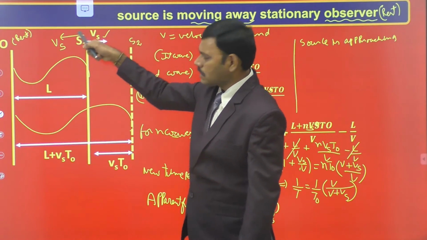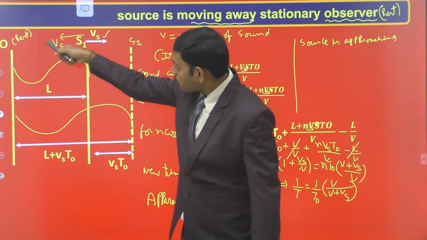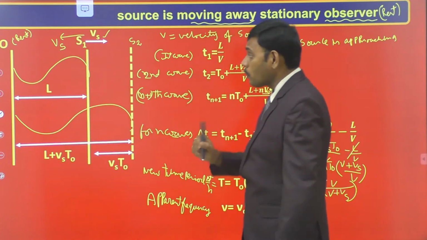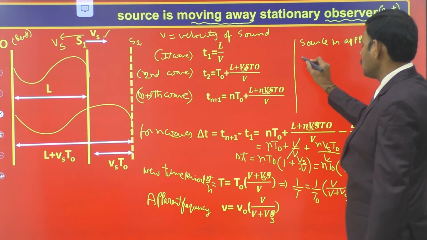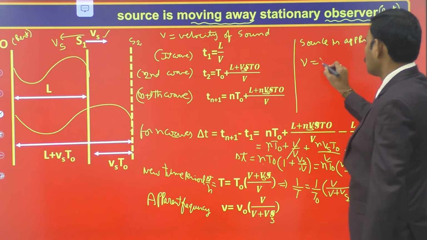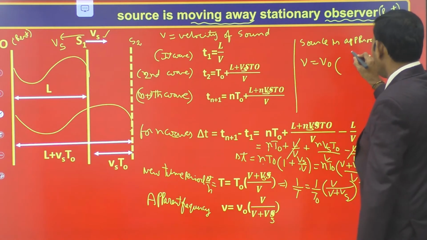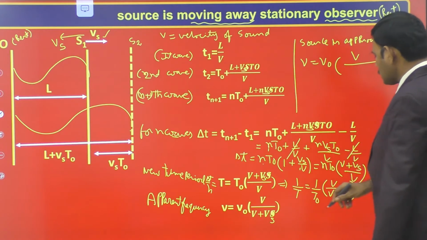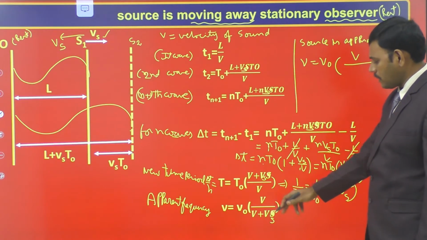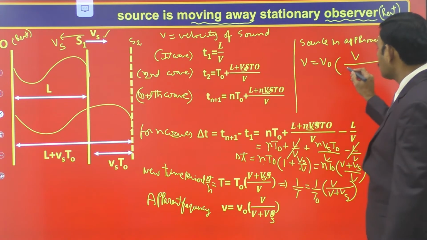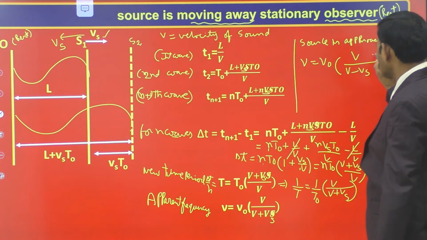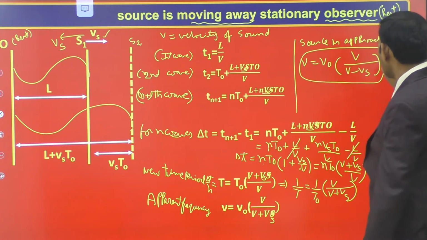If you reverse the direction of the source so that it is approaching the stationary observer, then the apparent frequency received is nu equal to nu naught into V by (V minus Vs), replacing Vs by minus Vs because we reversed the direction of velocity. Velocity is a vector, so we get this ultimate equation.